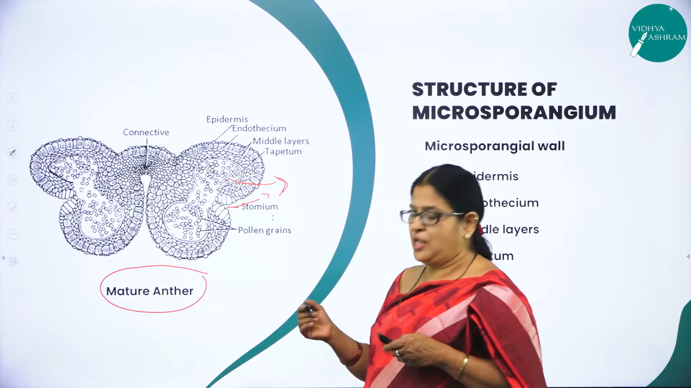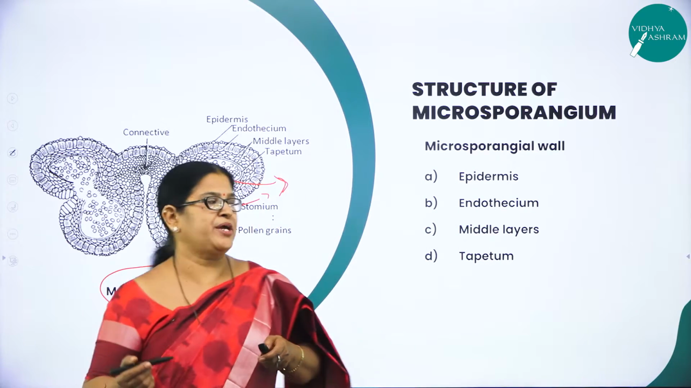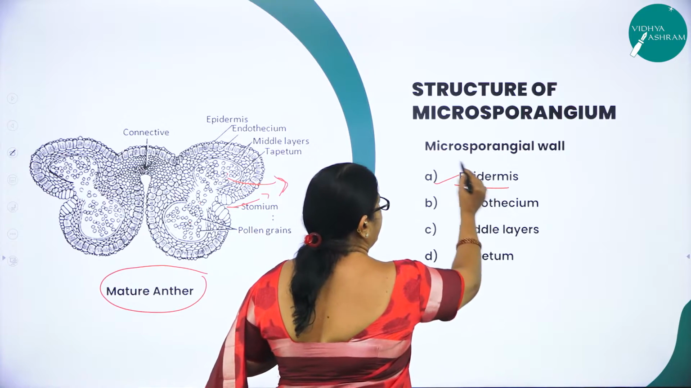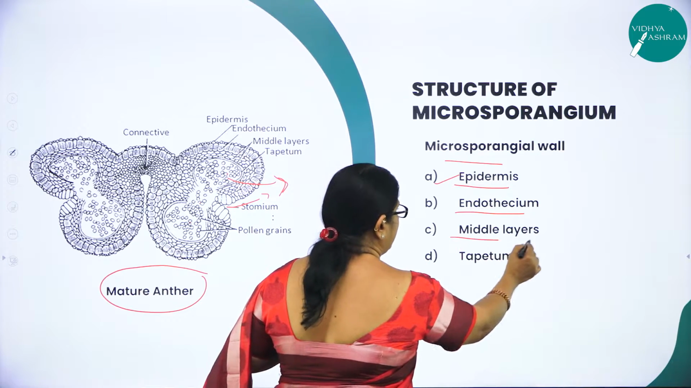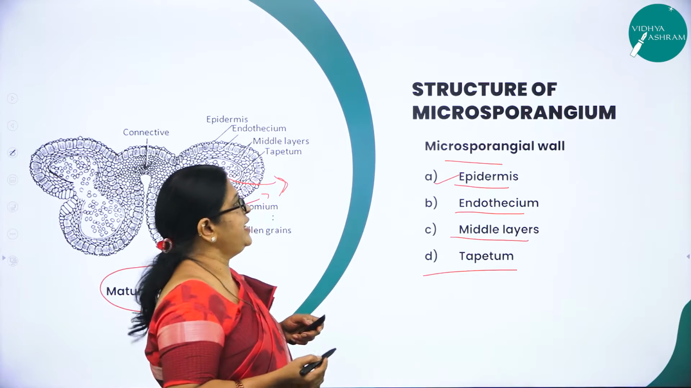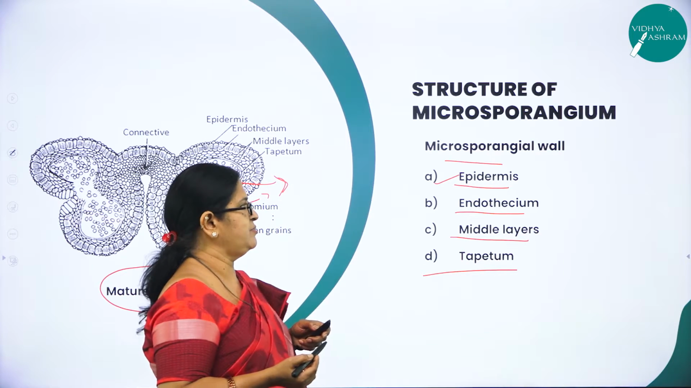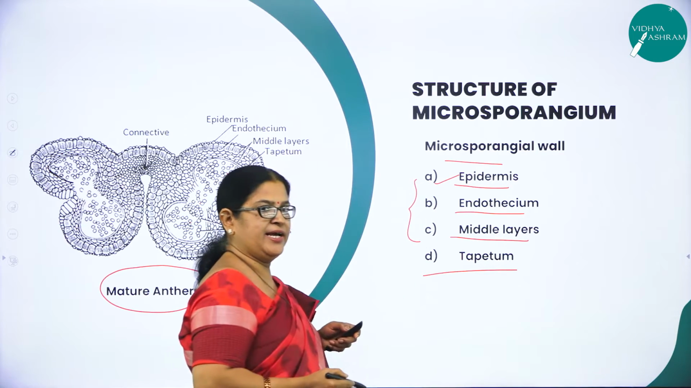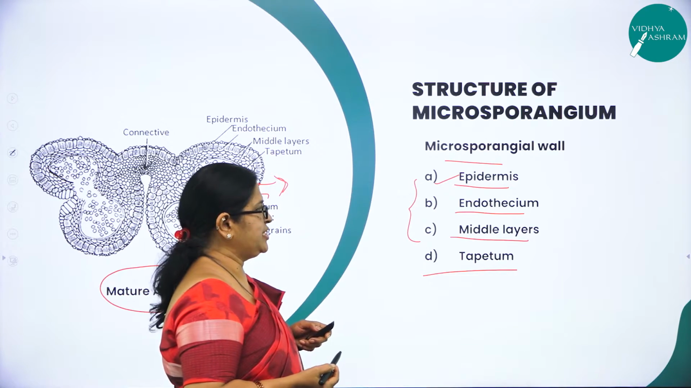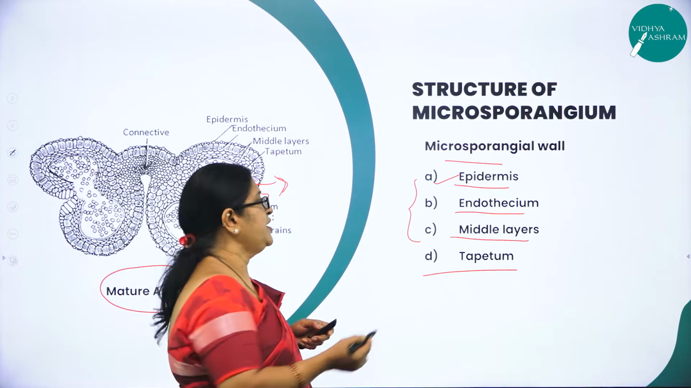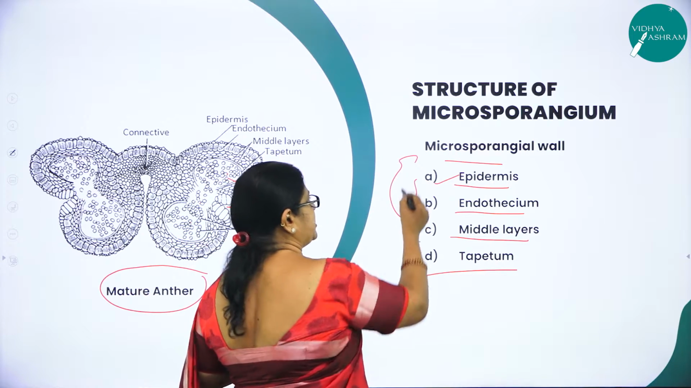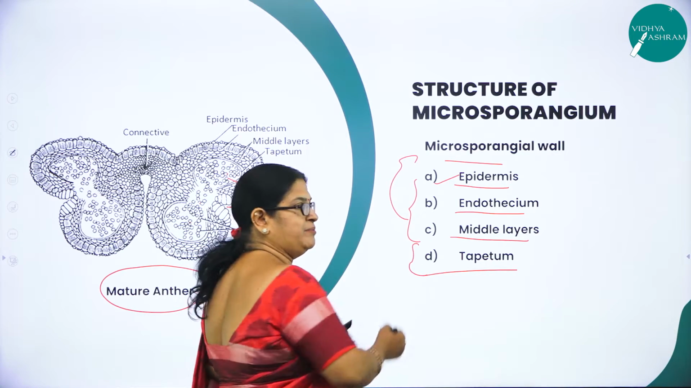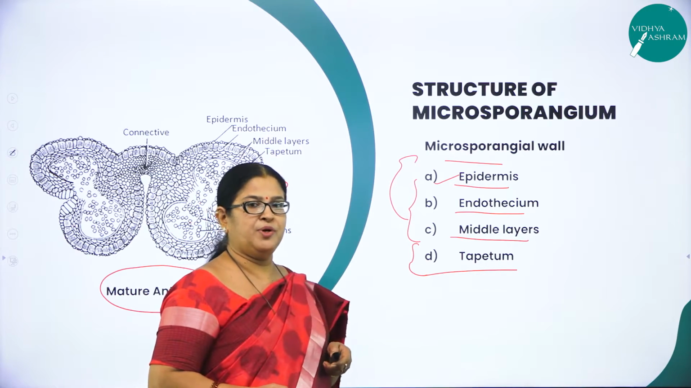So as I said, the structure of the microsporangium consists of what? Epidermis, then endothecium, middle layer, and tapetum. As I said, it is also called the microsporangium. What are the four layers? These three are called outer layers, namely epidermis, endothecium, and middle layer. What is the function of these three layers? To provide protection to the microsporangium. Then what is the function of the tapetum? To nourish the developing pollen grains.